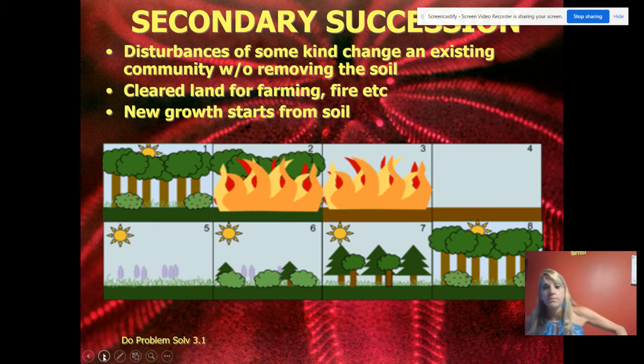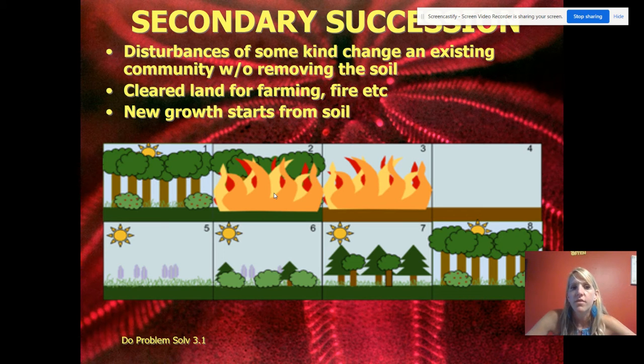And then over years and years, it takes time to make the soil. Secondary succession, there is soil. So in secondary succession, there's some type of disturbance. Obviously, in this picture, it can be a forest fire that burns out everything. All you have left is the soil. It could be a mudslide. All you have left is the soil. It could be from deforestation. All you have left is the soil. Any of those things, farming, anything like that. And all you have left is bare soil.